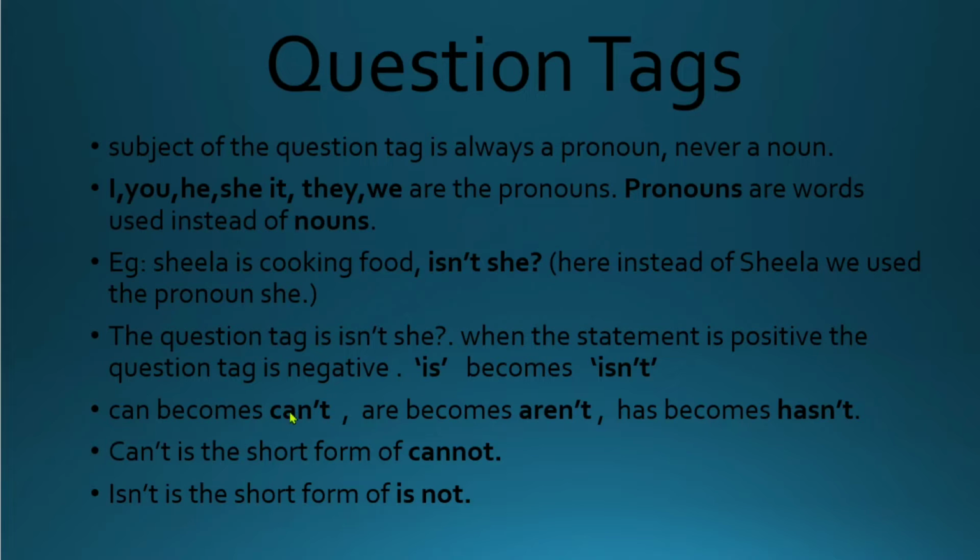Can becomes can't. If the sentence is she can do it, the question tag will be can't she. Are becomes aren't. They are playing. Question tag will be aren't they. And has becomes hasn't. Can't is the short form of cannot. Isn't is the short form of is not. Hasn't is the short form of has not.